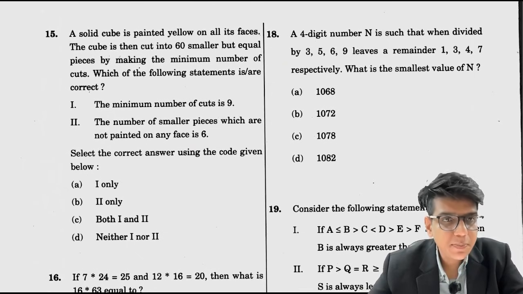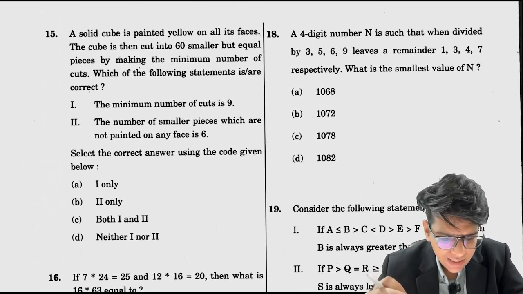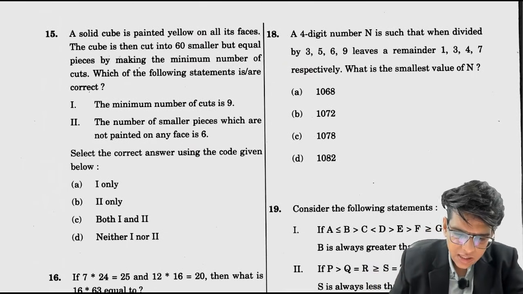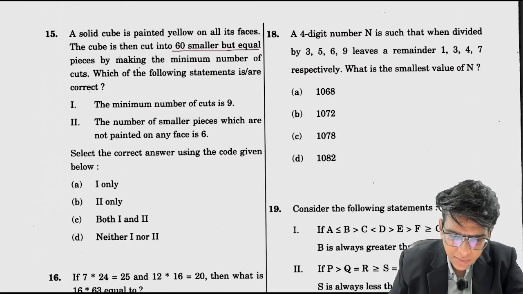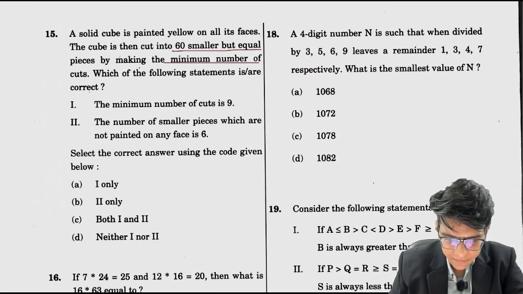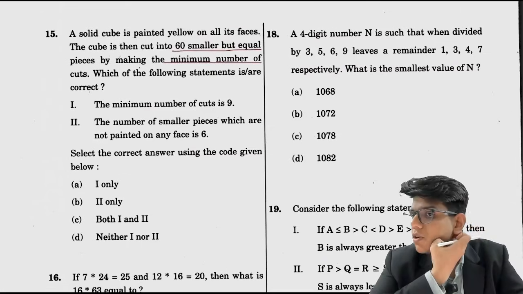A cube is painted yellow on all its faces. The cube is then cut into 60 smaller but equal pieces by making the minimum number of cuts. Minimum number of cuts के लिए क्या होना चाहिए?